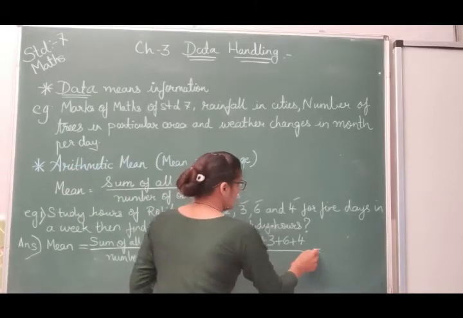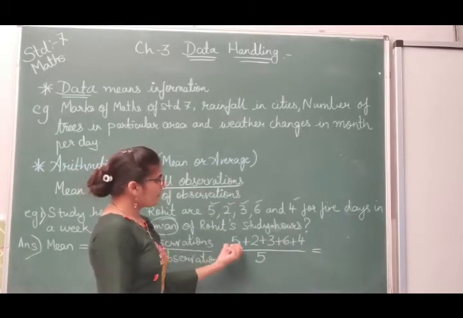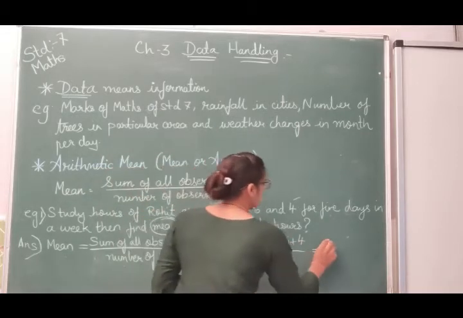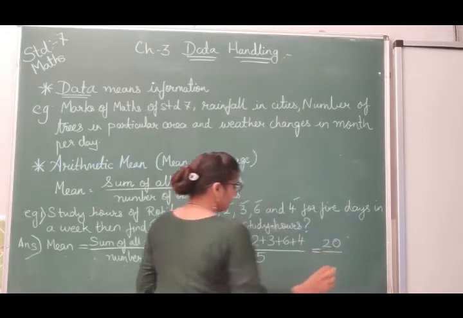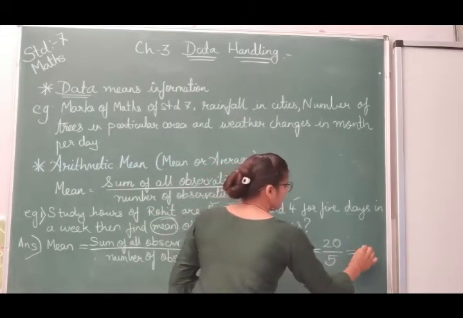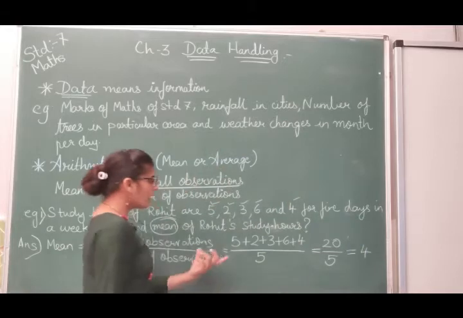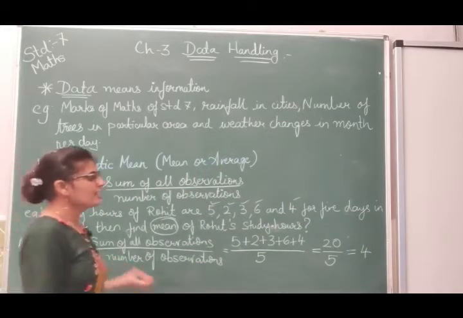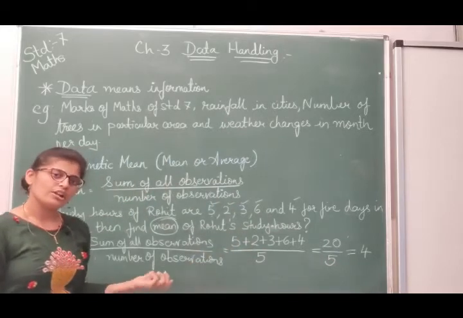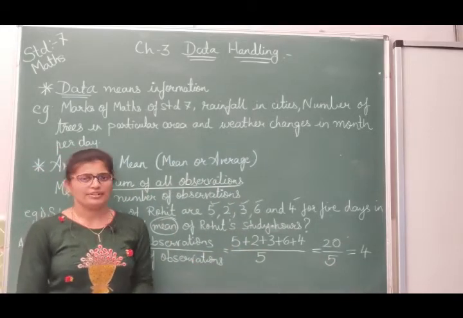Now add this. So what we will get? 5 plus 2, 7, 8, 9, 10 and 10 means 20 divided by 5. Now 5 4s are 20. So 4. So what is the mean? Here mean is 4. So for calculating mean you have to know the formula of mean. It is very simple.